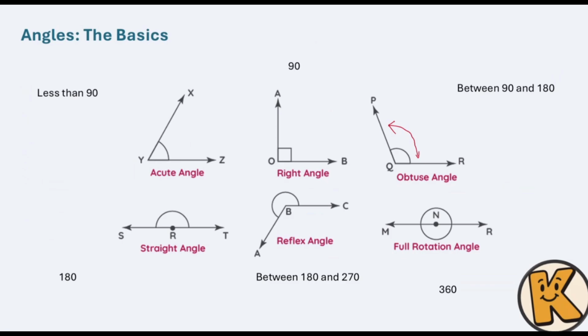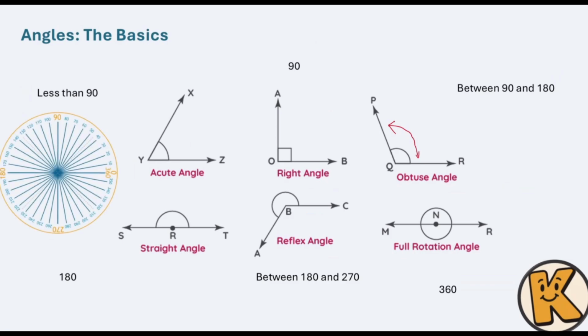So where do these numbers come from? Actually, from here. As you can see, a full circle consists of 360 degrees. It means that right now I just divided the whole circle into 360 different parts, and I consider each of those steps as I move around the perimeter of the circle, and I would call it a degree itself. Again, this is just geometry 101. You don't have to worry about it. But remember, when we are talking about shapes, especially the circle, the very first thing that comes to our mind is degrees or angles.